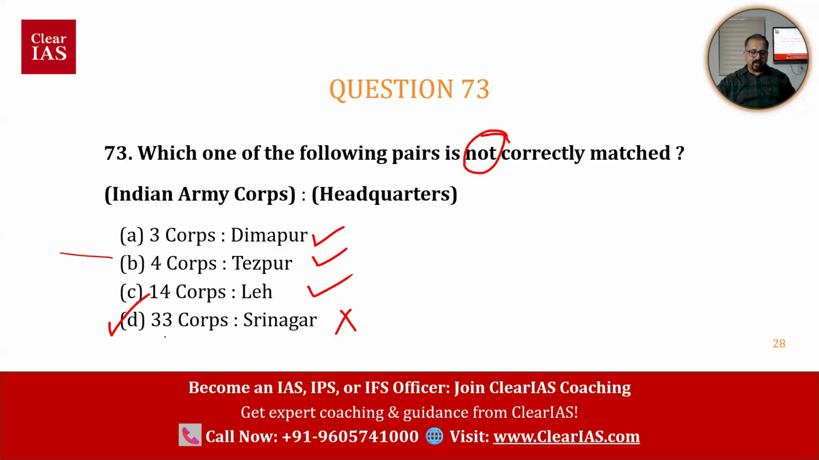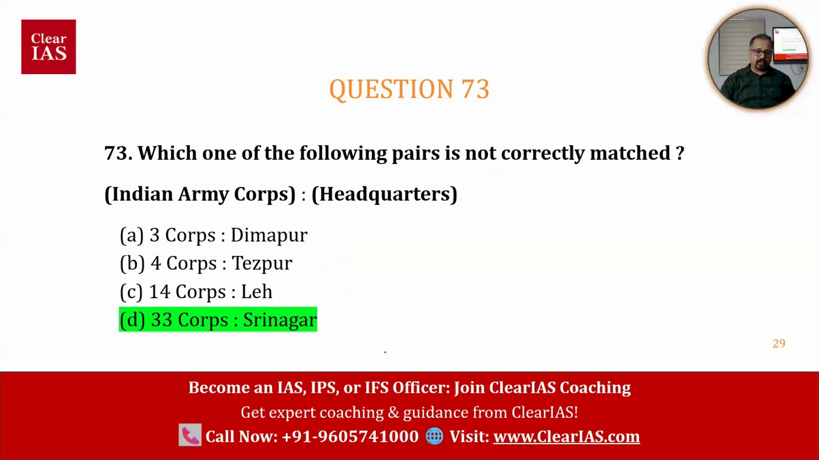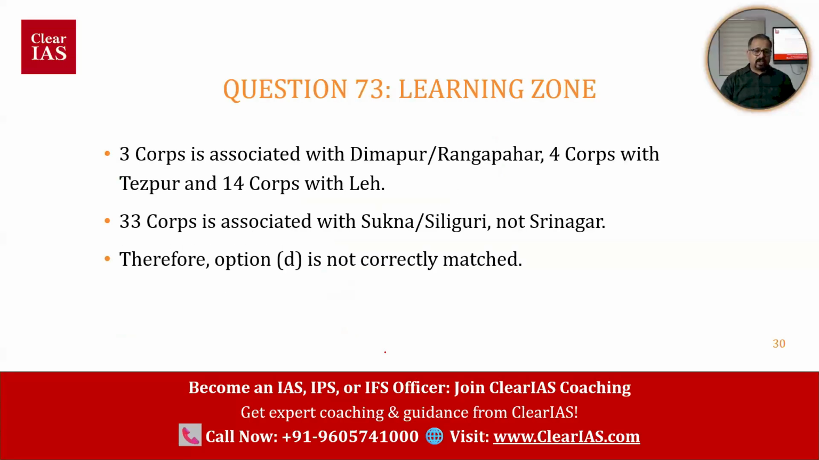So this is not correctly matched. 33 Corps is not connected with Srinagar. So then where is it connected? It is connected with Siliguri. 3 Corps is associated with Dimapur or Rangapahar, 4 Corps is Tezpur, and 14 Corps with Leh. So these are the associations of these corps. But 33 Corps is associated with Sukna or Siliguri, not Srinagar.